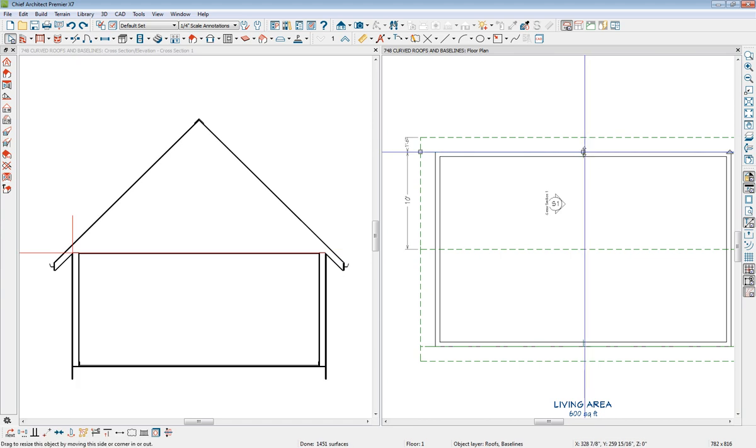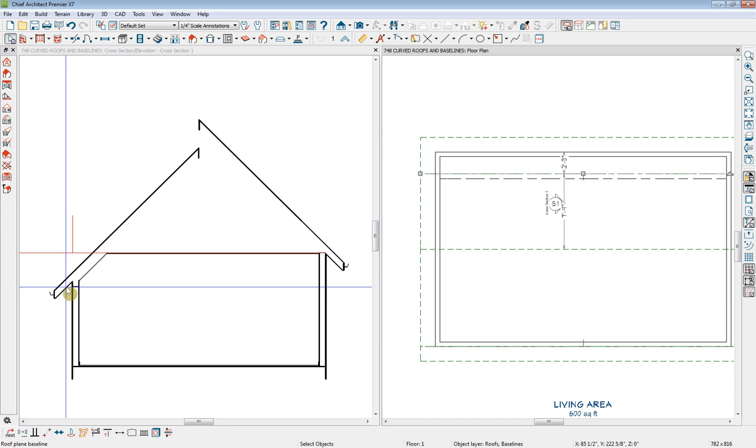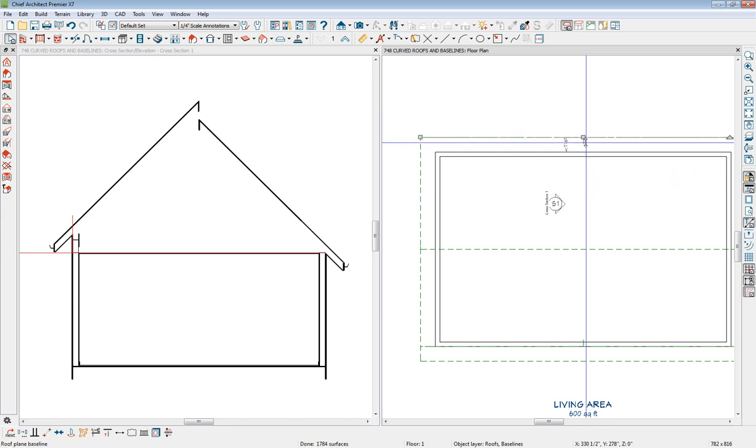If I move the baseline, the roof plane still has to pass through its baseline, therefore the roof plane will have to change. The elevation of the baseline does not change. Moving the baseline inside can have the effect of lowering the roof plane. The roof plane must drop to pass through its new baseline location. If I move the baseline outside of the building, it will have the effect of raising the roof plane. The roof plane will have to get higher to pass through its new baseline location.